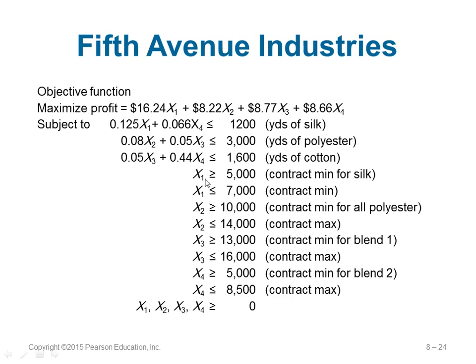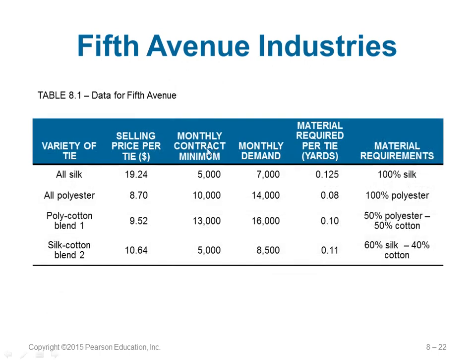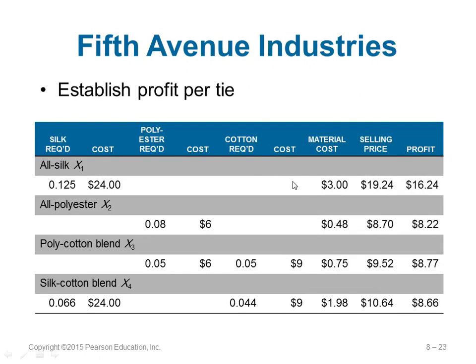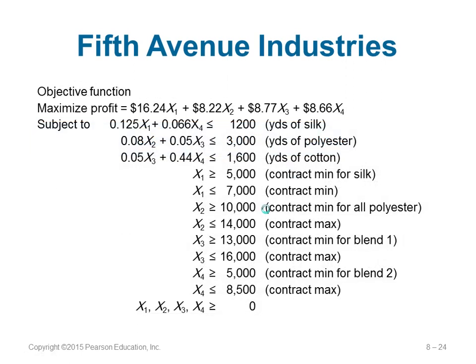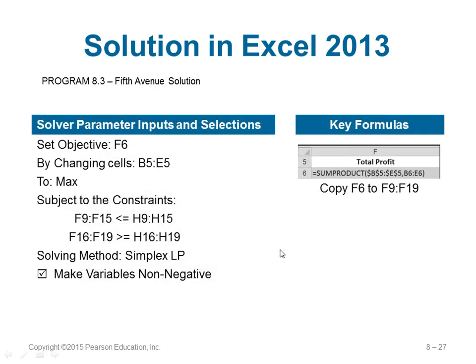If you take an example here, X1 is greater than or equal to 5,000, the monthly contract minimum. This is minimum production, and the monthly demand is the max. If you produce more than this, we are wasting it, right? So this is what is given here. And the optimal solution, and how much your profit can be, can be found using some tools or some software.